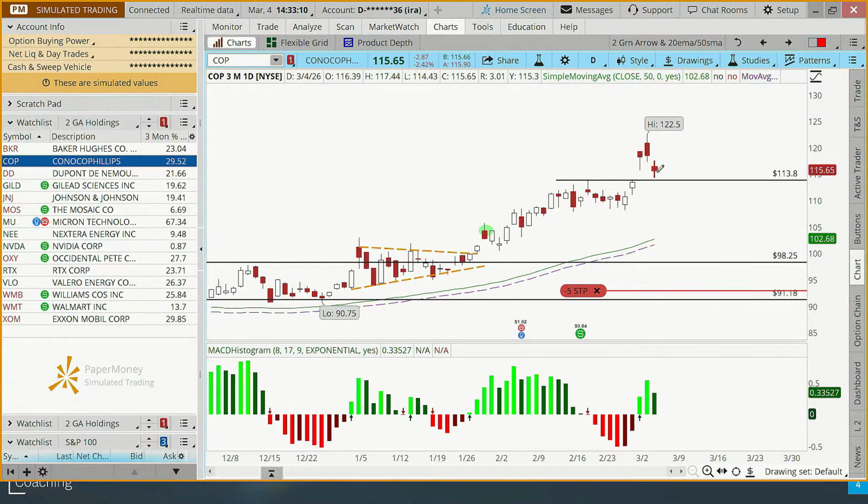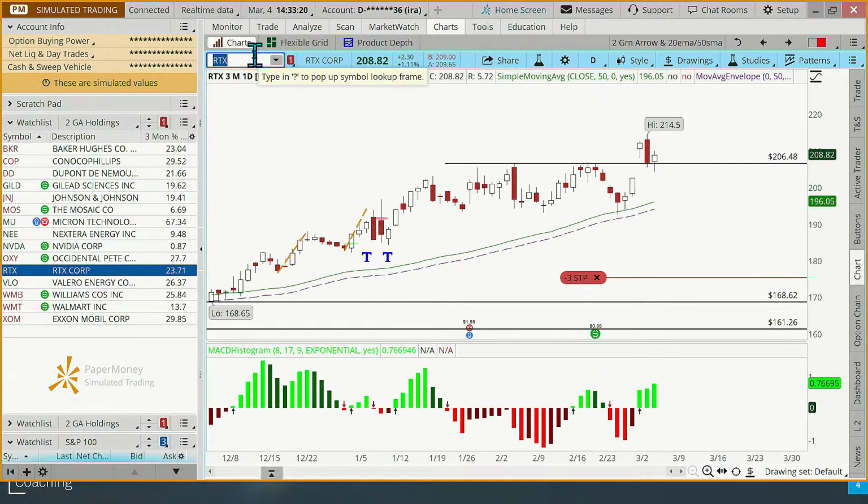Sometimes the stock will pull back. And so what we're trying to determine is, do we want to buy COP that has a valid buy signal based on our rules, or RTX, which we looked at just a moment ago. RTX broke out here a couple days ago, came back down. Looks like we're trading kind of near that old resistance level that might become new support. So that's a potential choice for us.